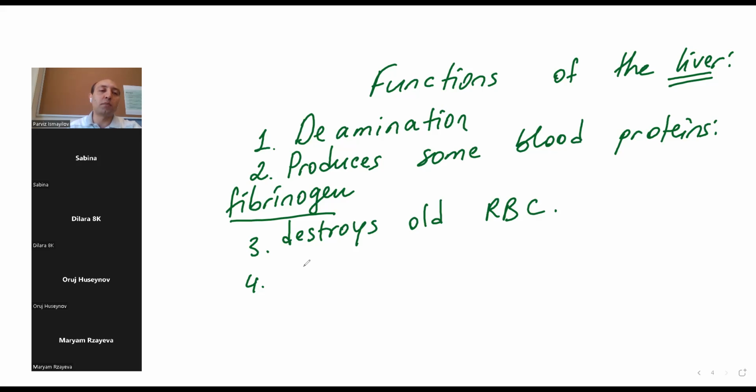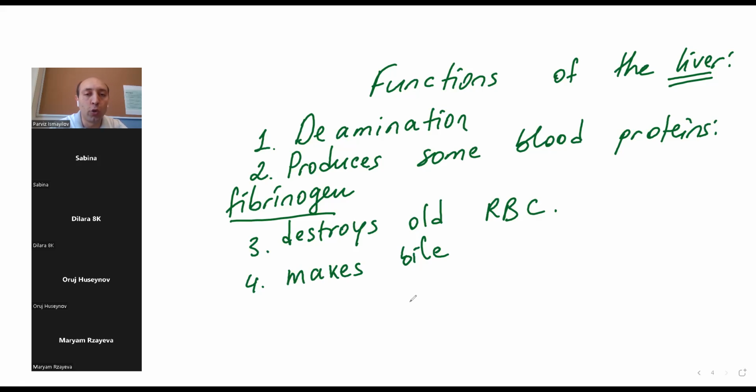Then the liver, as you know from the digestive system, makes bile. Bile is produced by the liver and stored in the gallbladder. It is important for fat digestion because it makes emulsification of fat, which is mechanical digestion. There is no enzyme in the bile.